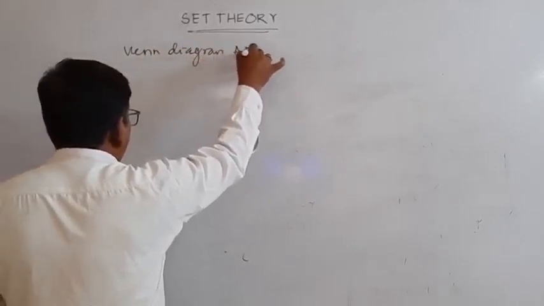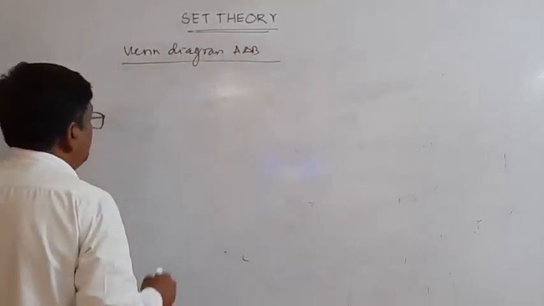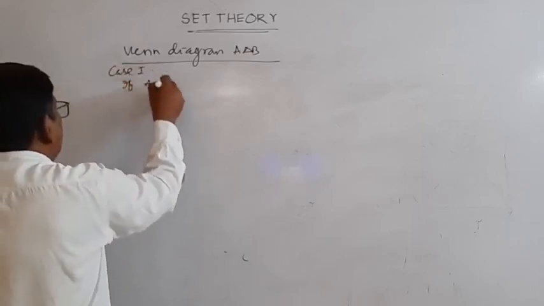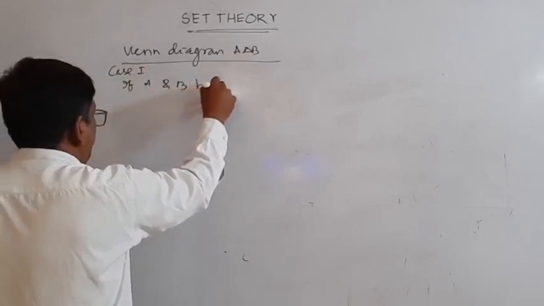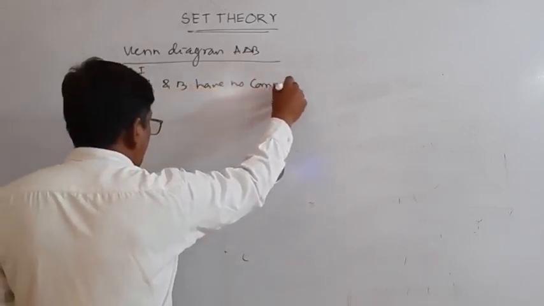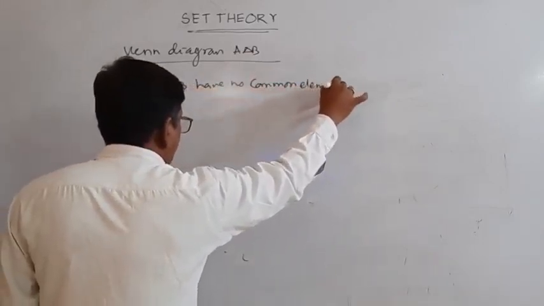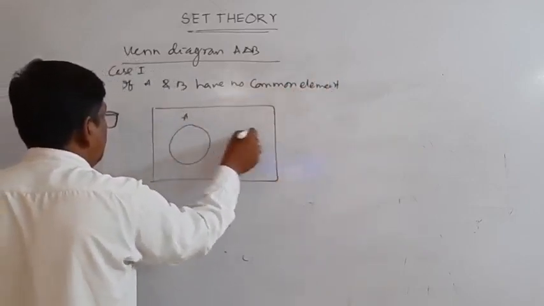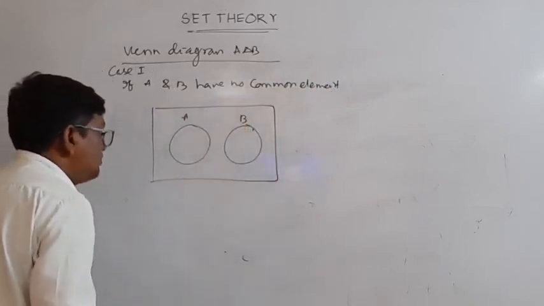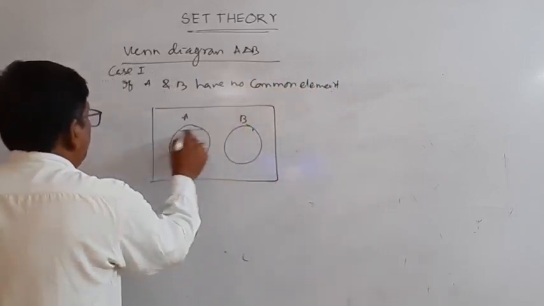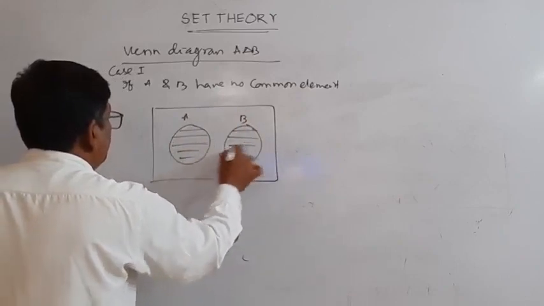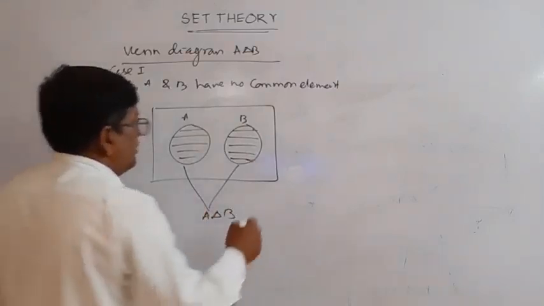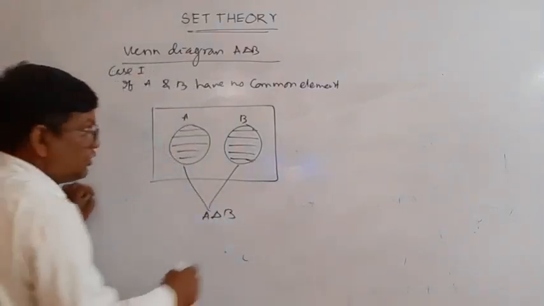Okay, so case 1: if A and B have no common elements, that means they are disjoint sets. This is A set, this is B set, so the total set is A delta B.